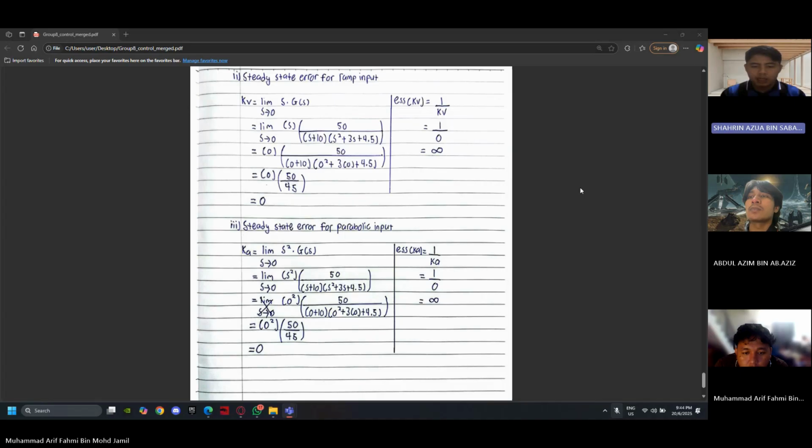The steady state error is 1 over the acceleration constant, which is 1 over 0. The final value is infinity. All right, that's it from us. Thank you.